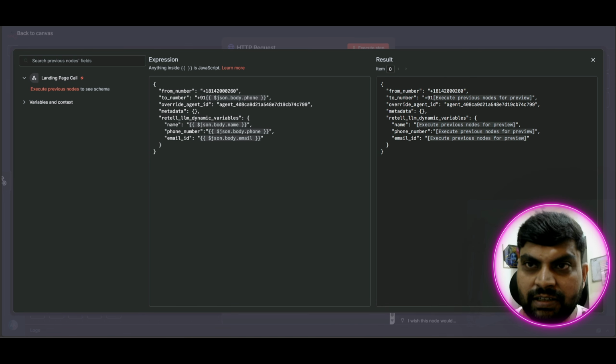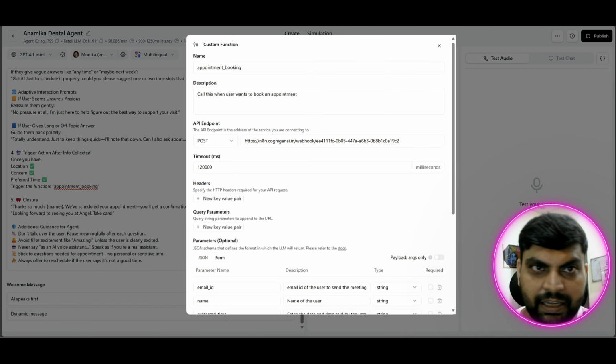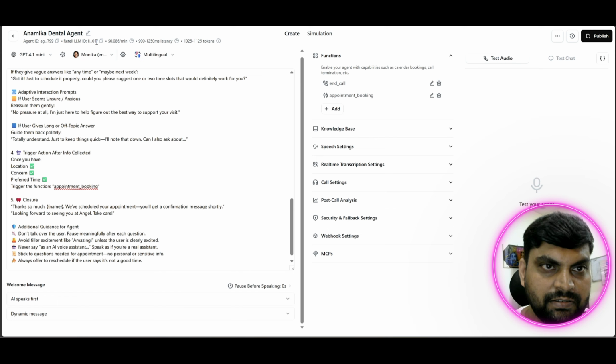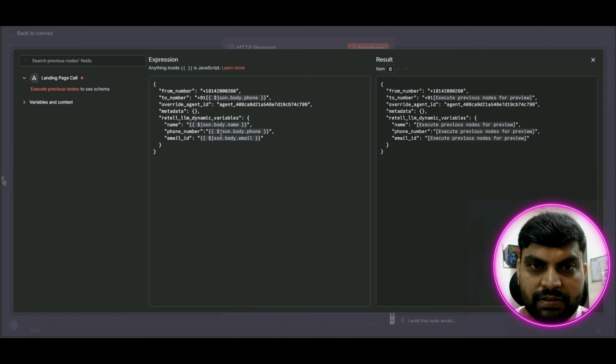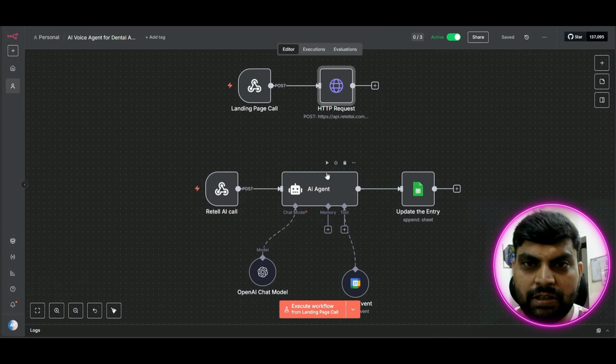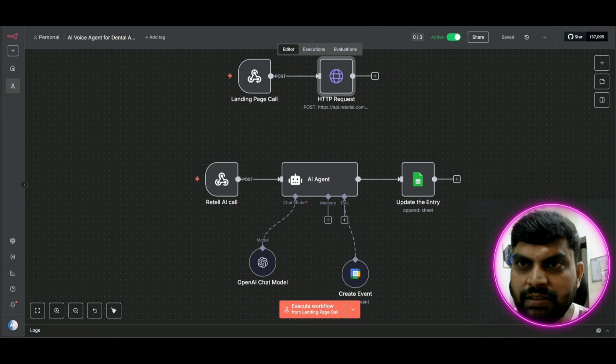This agent ID is something which I'm getting from Retell AI. Once I created this agent, this is the agent ID. You can just copy it from here and put it here. This is the agent ID which I'm using. These are the name, phone number, and email ID variables, which are coming as parameters from the previous request. Once it hits this, the control goes to Retell AI.